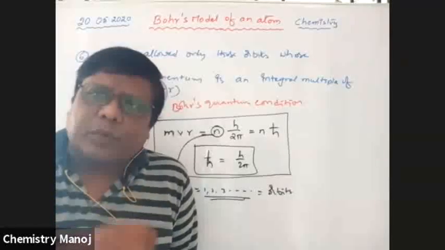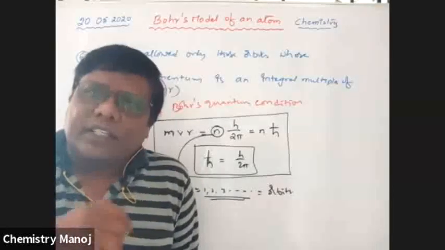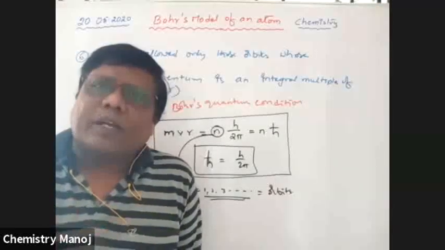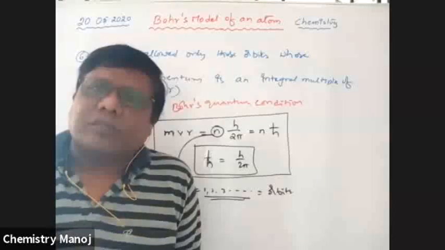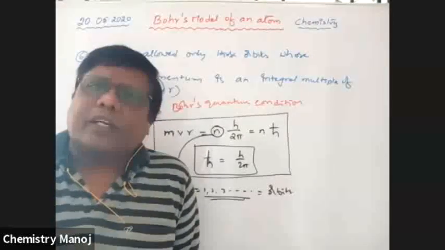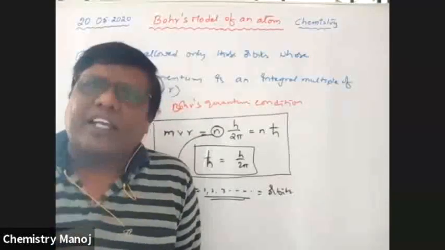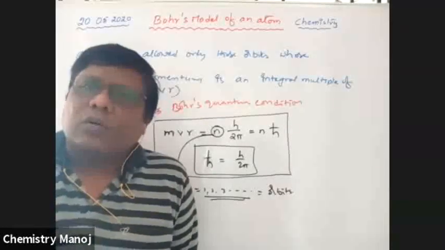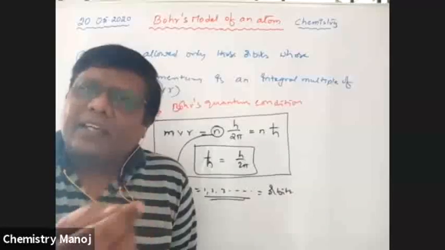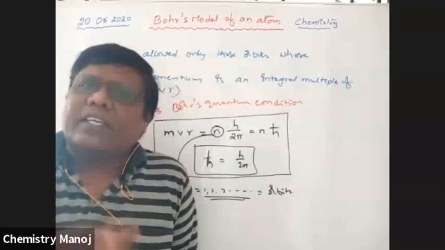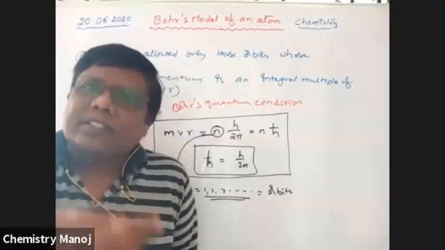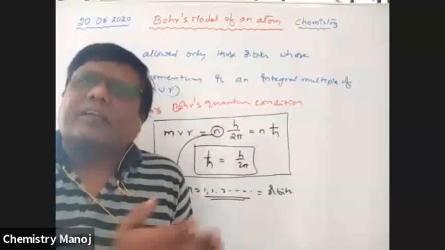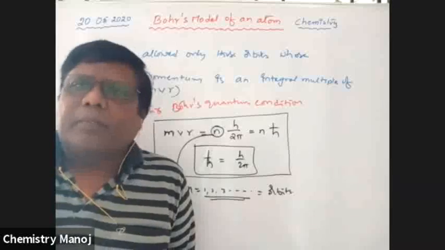By using these postulates, he could derive the radius of orbits and the energy of the orbits, and explain different spectra having a single electron. The hydrogen spectrum and some other single-electron spectra are clearly explained by Bohr. So this is the development. No other earlier theory explains even any spectrum having a single electron, but Bohr explains single-electron systems. So it is something better than the previous concepts.